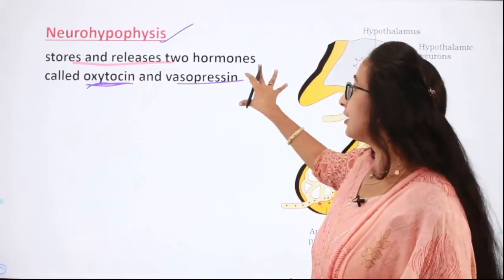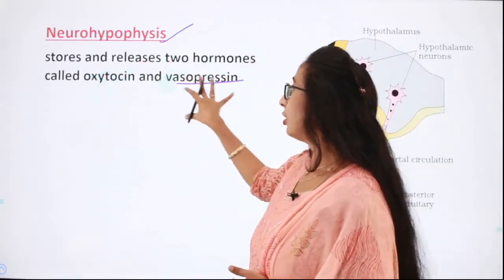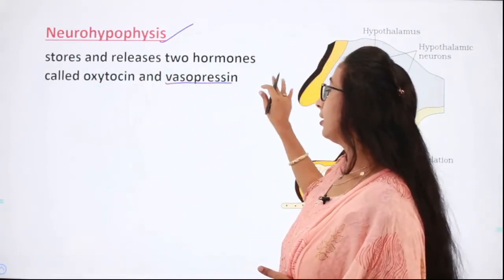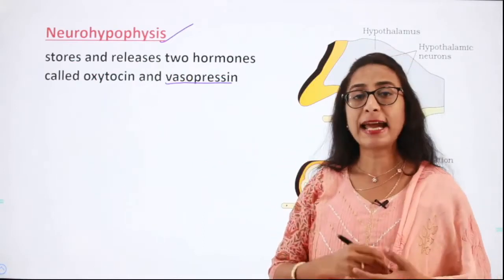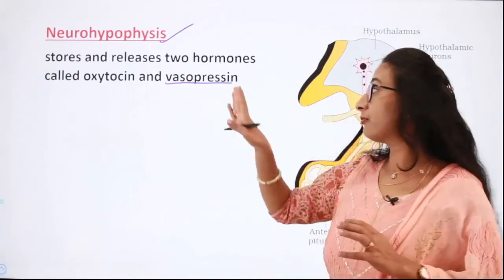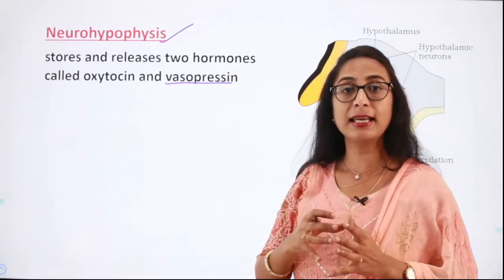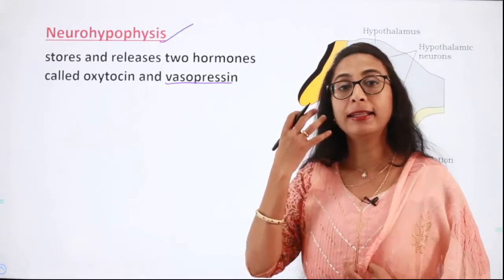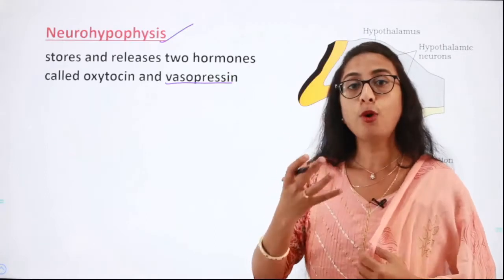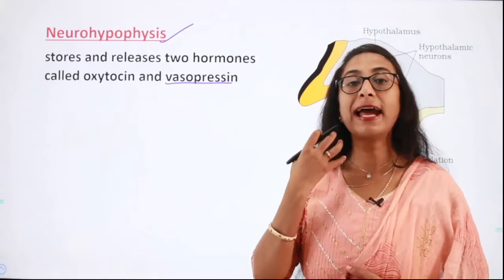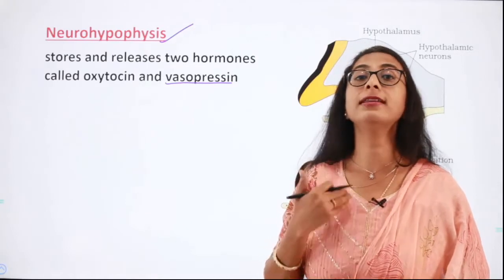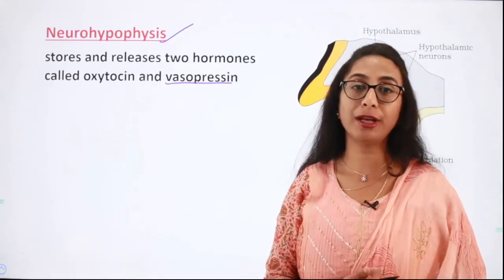Fine. So vasopressin is also called antidiuretic. Vasopressin is called antidiuretic because it acts on the kidneys so that there will be more absorption of electrolytes and water in order to prevent the loss of water in the form of urine.